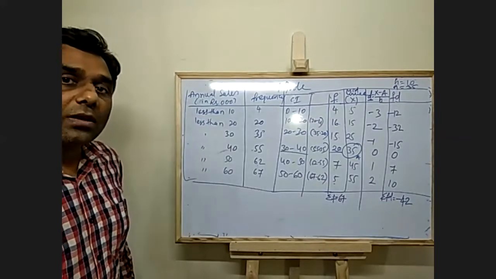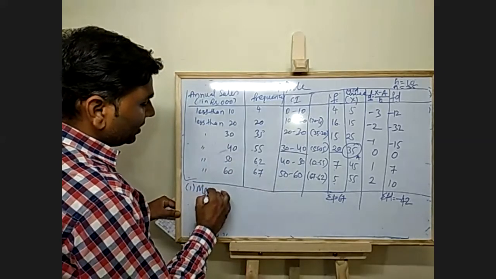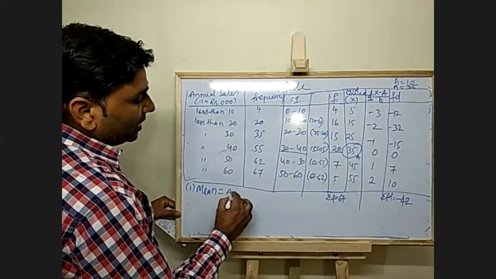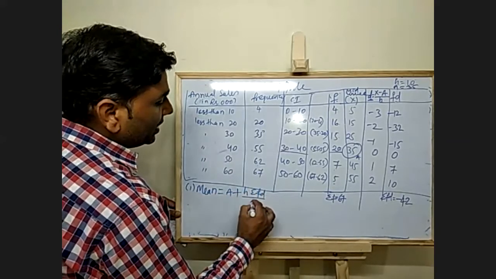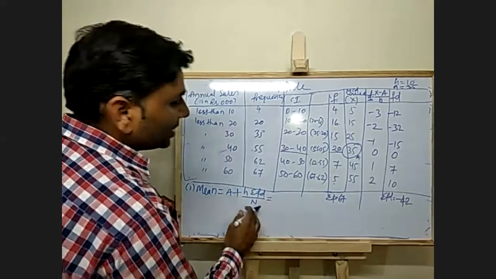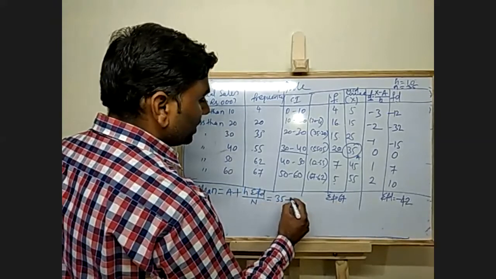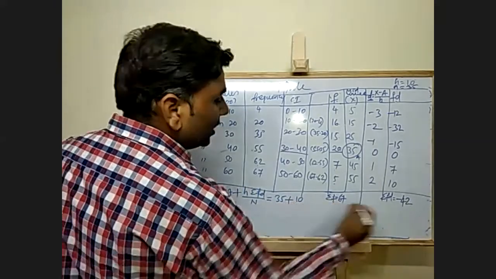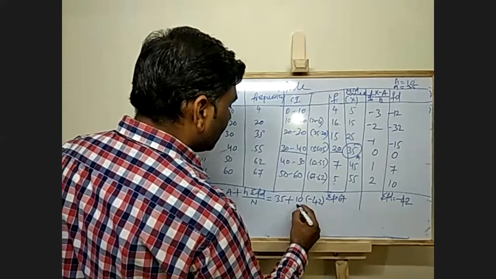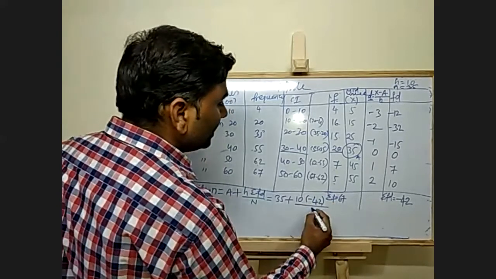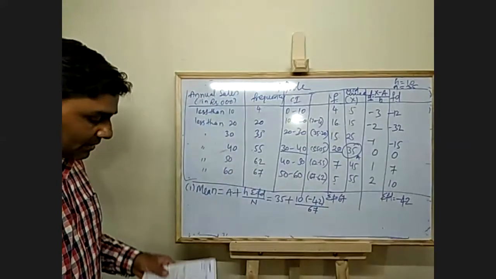Now I have all the values. I will calculate the mean. Mean is equal to assumed mean plus H into summation of F into D divided by N. N is nothing but your total frequency. So A is 35 plus H is 10 into minus 42 divided by N, which is 67.